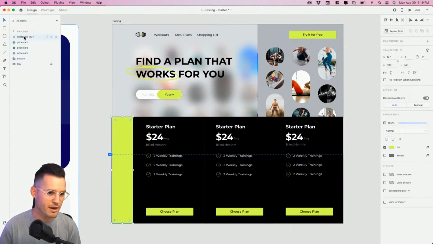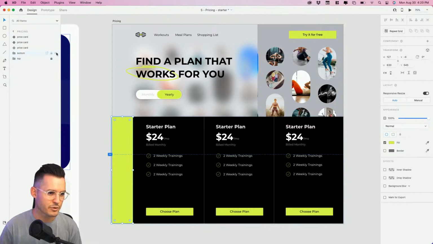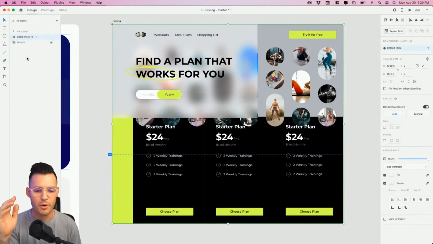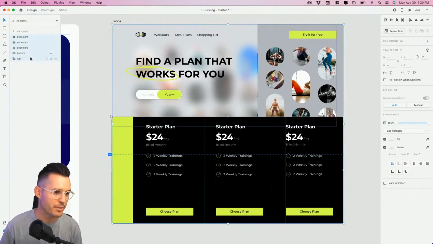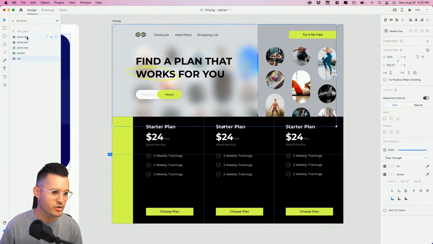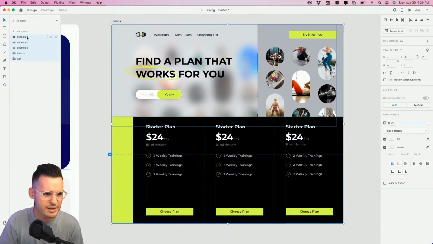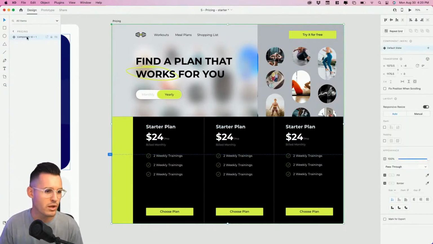Okay, so we're going to take our pricing cards, everything. Our rectangle is there. Let's just shove that in the bottom. That's just for decoration, no problem. Unlock all the things we need. Beautiful. Take it all. We're going to take it all, and we are going to Command K, turn into a component. Now, we're having a little bit of trouble here. What happened? I missed my bottom. That's what happened because that's locked. Let's try that again. If you have something locked and you try to select everything and move or turn things into components, it's going, not that one, because you locked it, Jesse. So let's try again. Boom. Do the whole thing. Okay. We're going to call this component switcher, just like that.